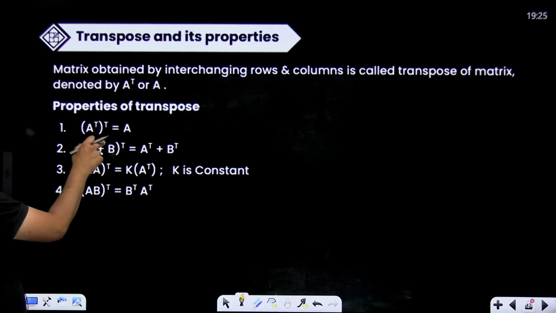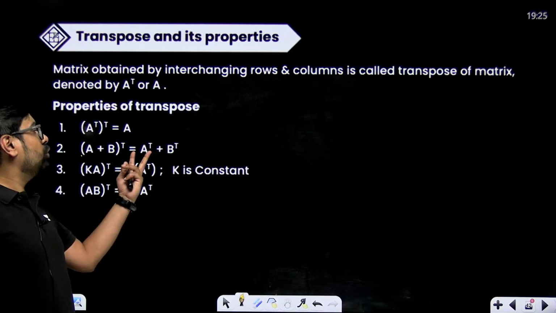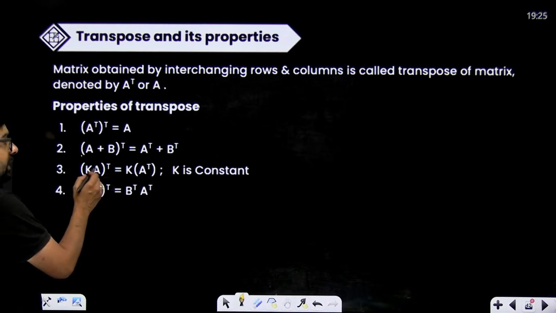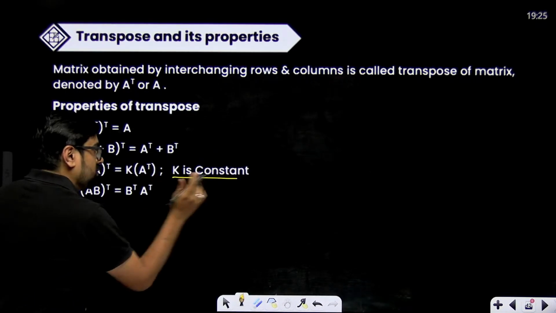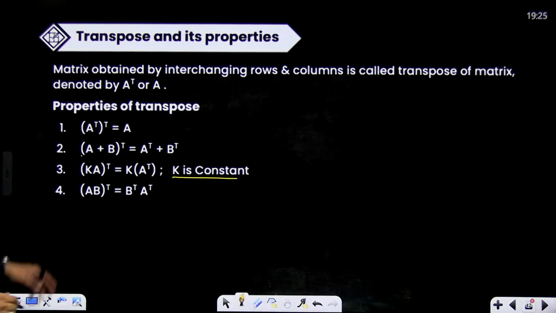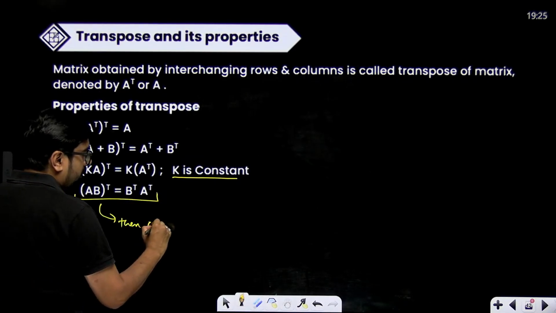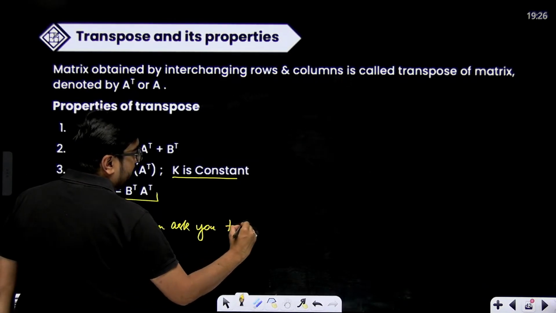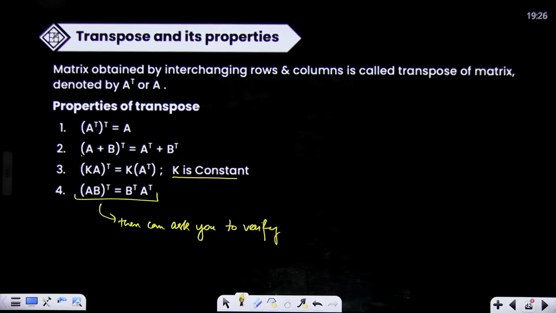Transpose of A plus B is also equal to A transpose plus B transpose. Right? If K is multiplied in transpose, you can take that K out. K is a constant. K can directly come out of transpose. This is important, and sometimes they can ask you to verify this. So try verifying this on your own.